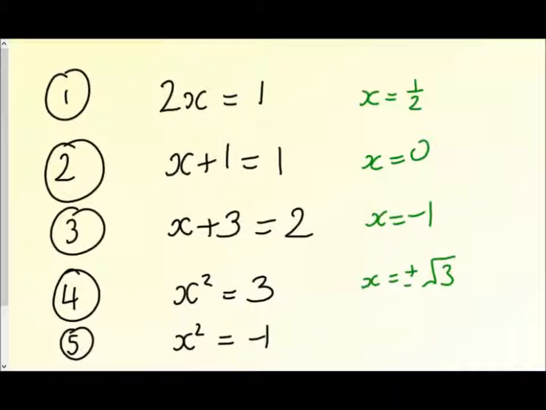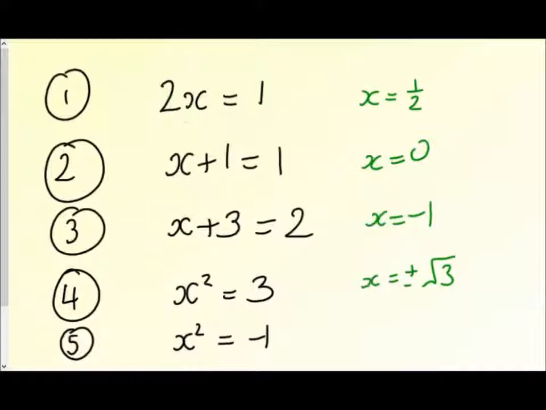Well, you might do if you've heard of a special number called i. Now, i is a number such that if you square it, you get minus 1. And I'll come back in a minute to why we have that number and how it's been developed. So if the square root of minus 1 gives us a solution to this, then in fact we have plus or minus i for that. So this is this strange new number, i.